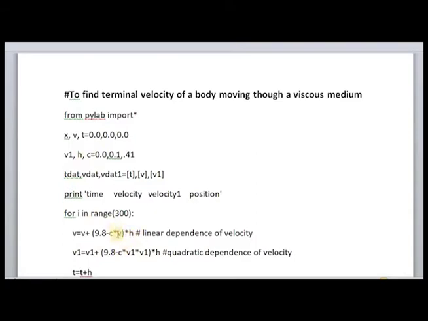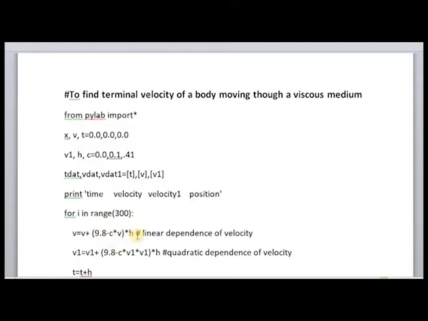That is linear dependence of velocity. In Stokes law, we generally have linear dependence on velocity. Sometimes in other cases, there will be quadratic dependence on velocity. 6 pi eta rv is our equation. That is, drag force is proportional to velocity. In some cases, the viscous force will be proportional to the square of velocity. Here we have taken simply proportional to velocity in the case of Stokes law.